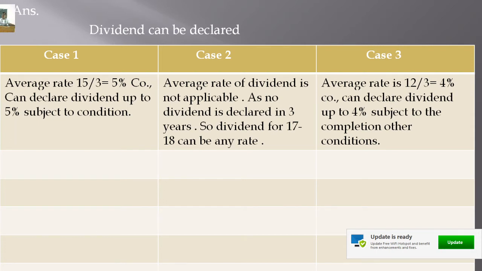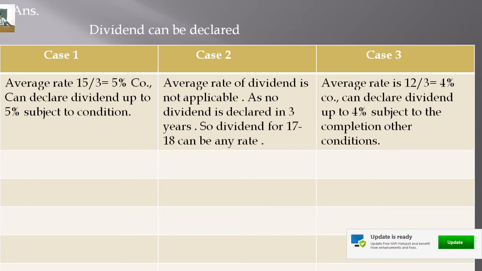As no dividend is declared in the last 3 years, so dividend for 17 and 18 can be at any rate, right? There is no restriction regarding the rate of dividend in the second case, because in the last 3 years no dividend was declared.